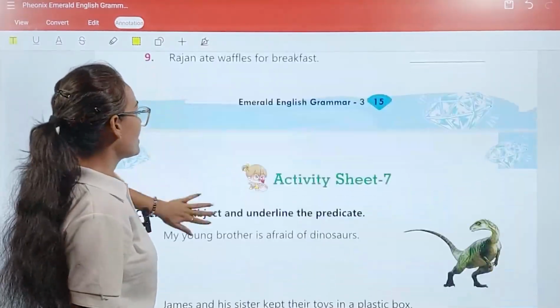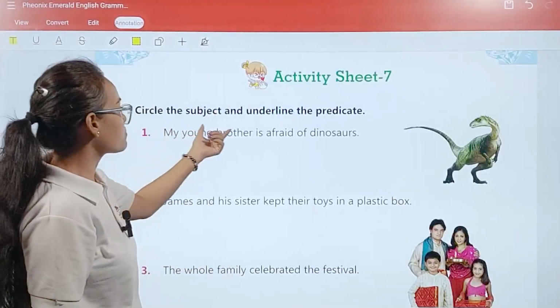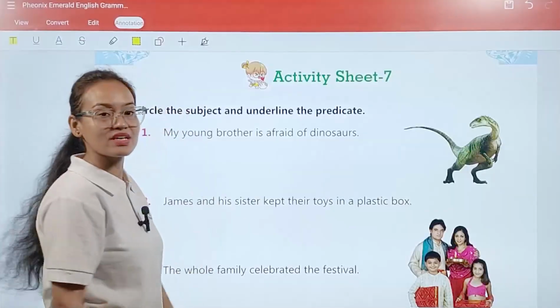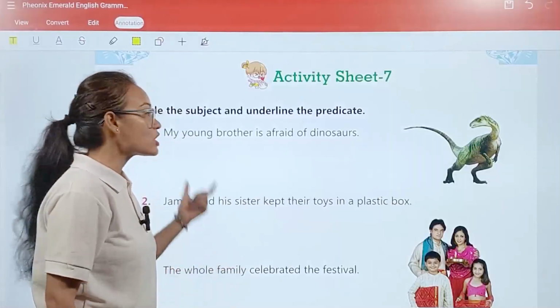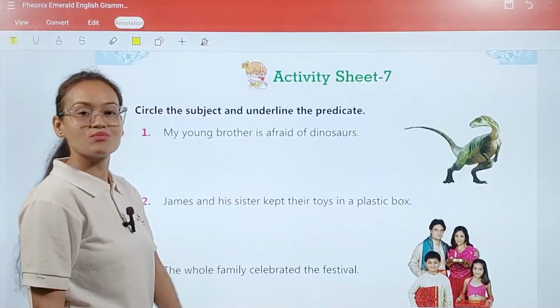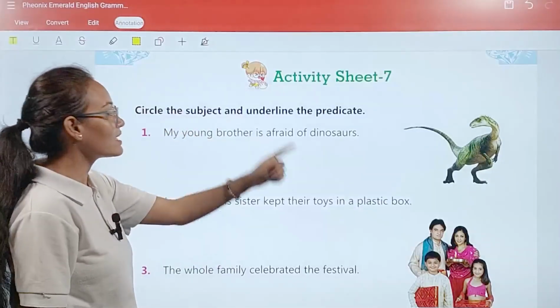Okay. Now activity sheet number 7. Here what we have to do? Circle the subject and underline the predicate. Here, my dear student, many sentences are written. We have to find out the two parts of the sentences. That is, what is the subject mentioned in these lines and what are the predicates. Okay. So we have to circle the subject and underline the predicate.